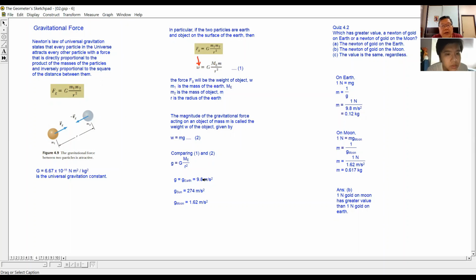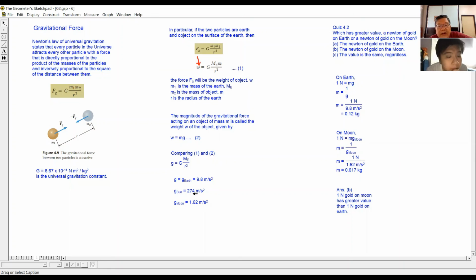Okay. Now using the same way, let's say if it is the sun, then it will be the universal gravitational constant multiplied by the mass of the sun divided by the square of the radius of the sun. That will give the g on the surface of the sun. And they have found out that the g on the surface of the sun is many times that of the Earth.